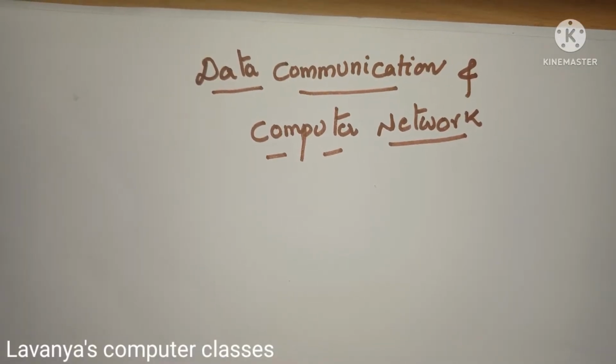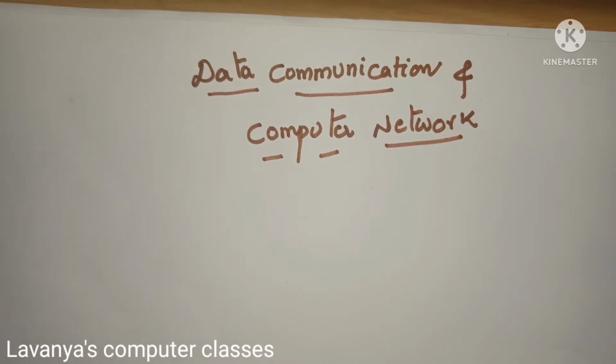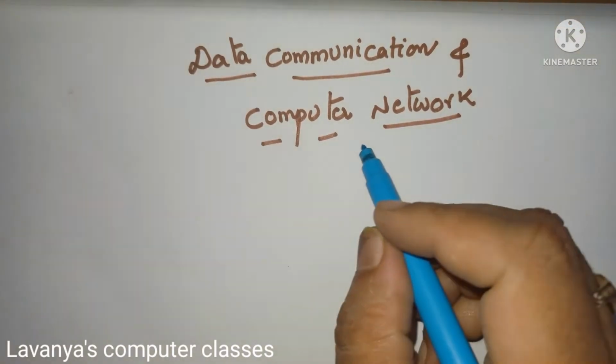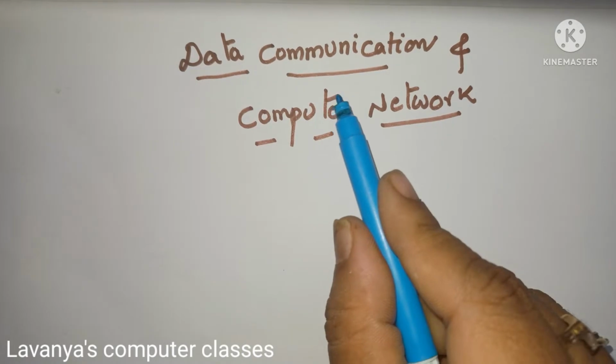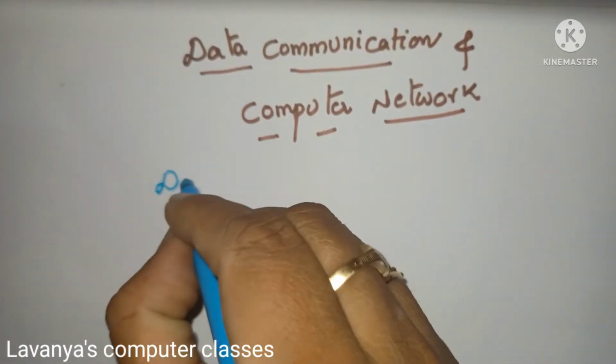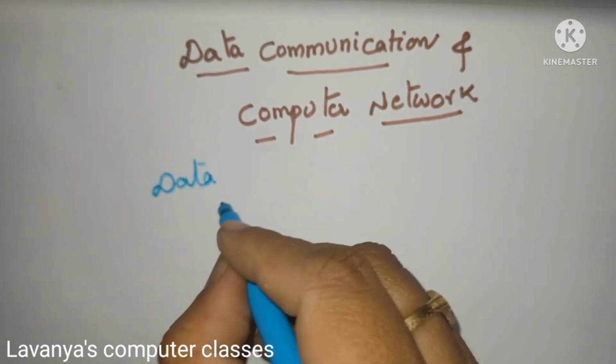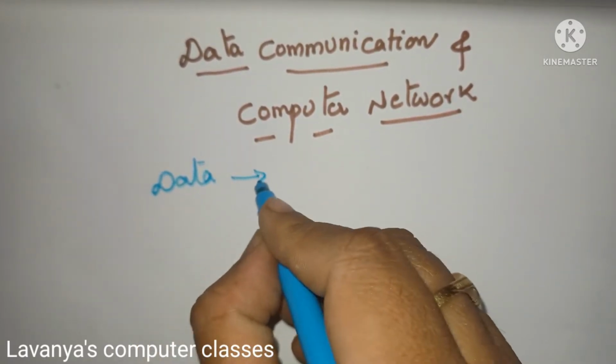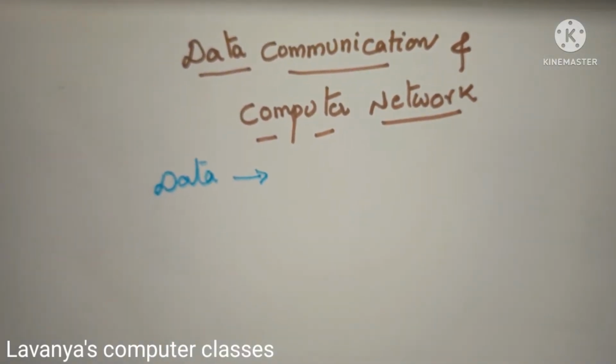In this video, I will explain data communications and computer networks. So, in computer networks, how do we transfer the data? So, what is data communication? In data communication, first, what is data? Data means any raw material, any raw fact.